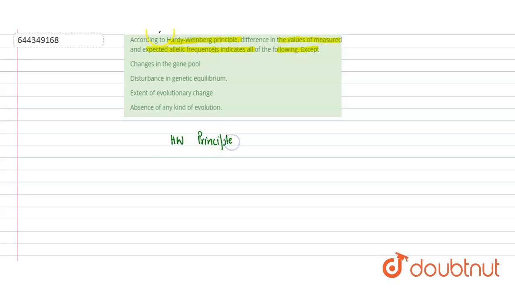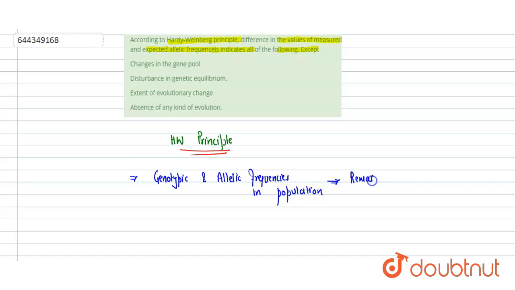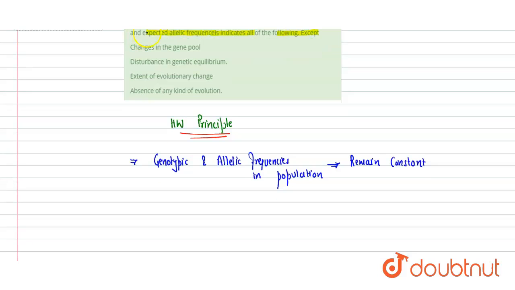The Hardy-Weinberg principle says that the genotypic and the allelic frequency in a population will remain constant. But there are certain conditions for that.